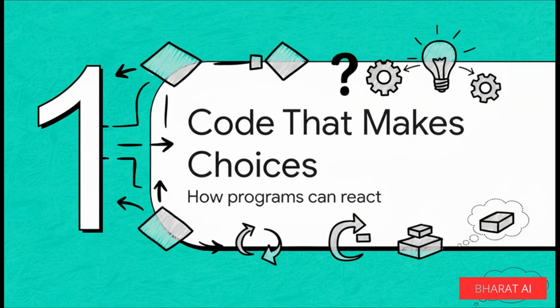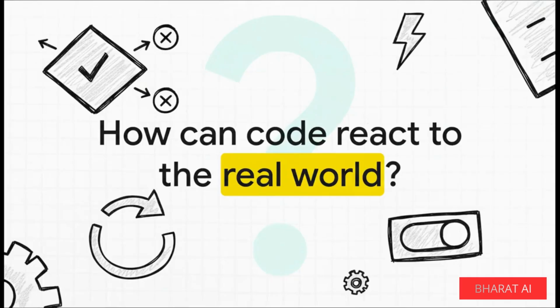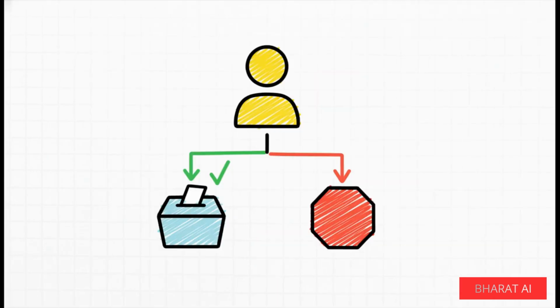How do we get our programs to stop being just a dumb list of instructions and start acting like they can actually react and adapt to what's going on? I mean, think about it. You check the weather, and if it's raining, you grab an umbrella. It's a simple choice. Our code needs to be able to do that exact thing. Look at a situation and decide what to do next. This whole if this, then that, otherwise do something else thing. We do it all the time without even thinking about it. And the cool part is, we can build that exact same logic right into our code.